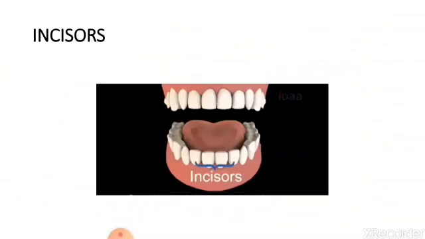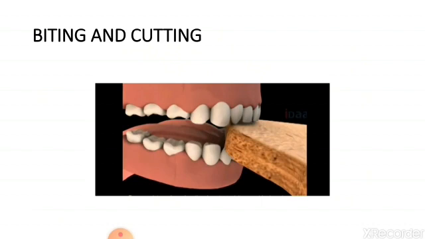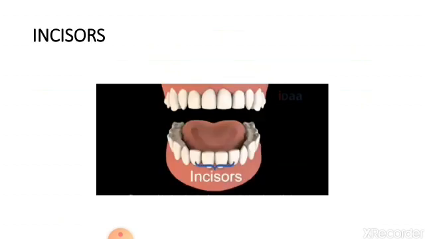Okay, now incisors. It is also called cutting teeth. When you eat a burger, you use the front teeth to cut and bite the burger. These teeth are called incisors. They are used for cutting and biting the food. So in this picture, these incisors are used to cut and bite the food.